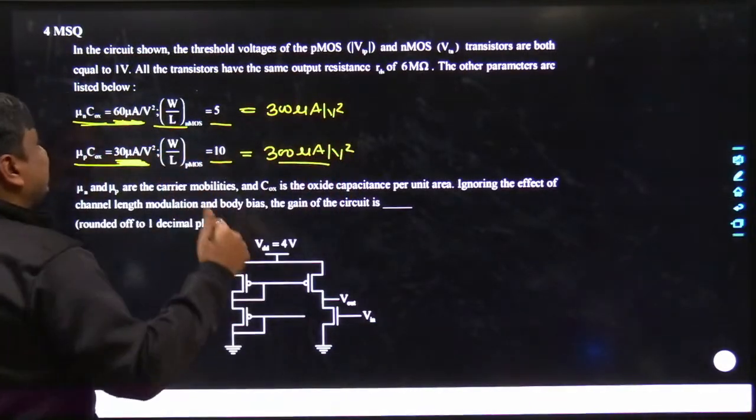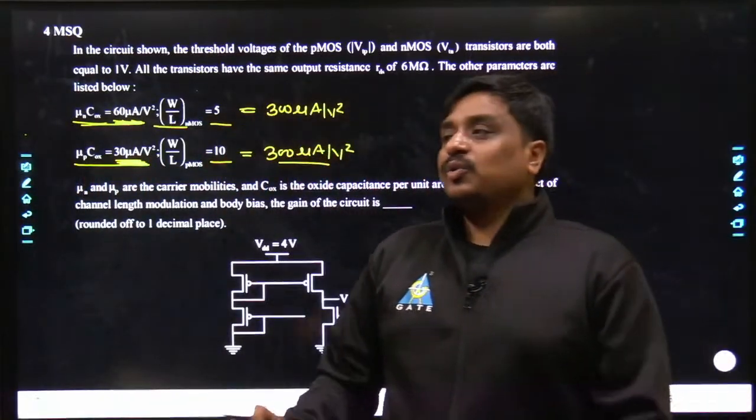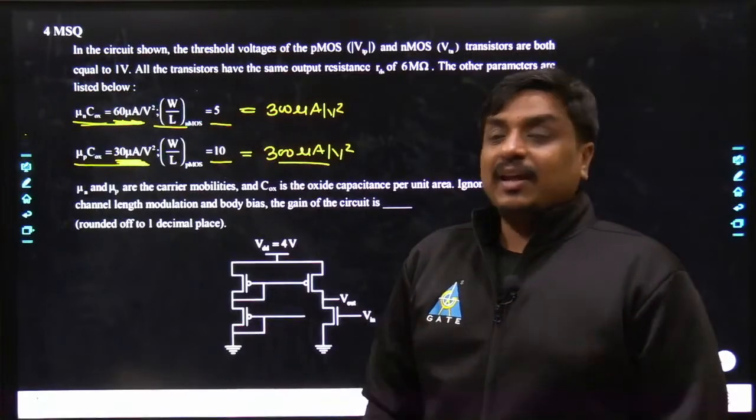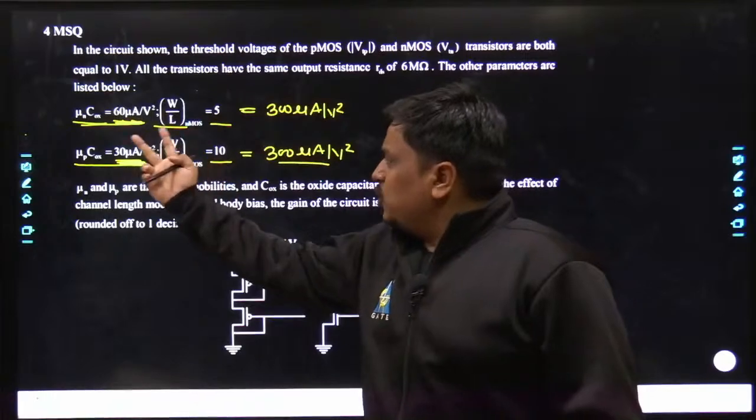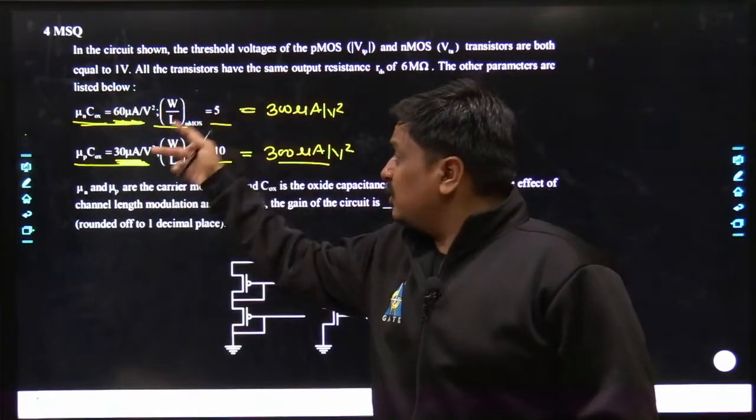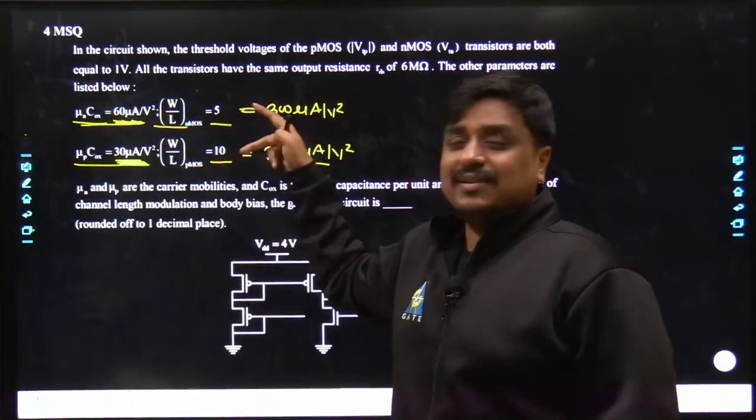Deliberately they have kept the same value of mu COX W by L ratio for the NMOS as well as PMOS, because in future whenever mu and COX comes, it comes along with the W by L ratio. Whenever mu P COX comes, it comes along with its W by L ratio.